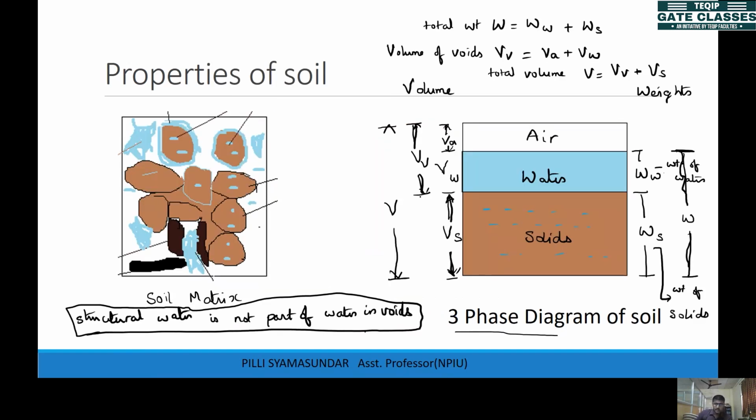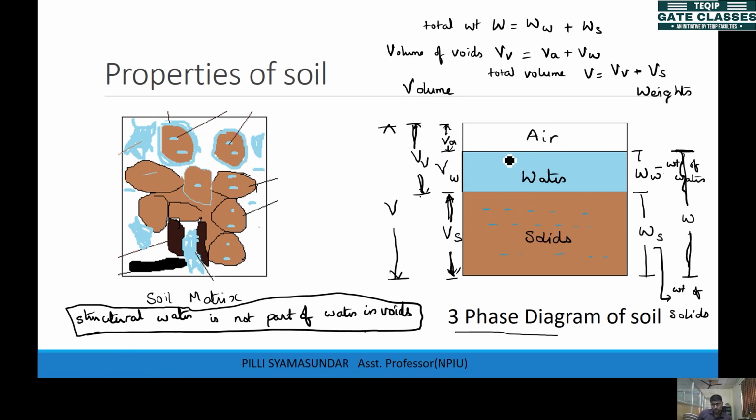This three-phase diagram can sometimes exist as two-phase also. If all your voids are filled with water, there is no air, then you have only water and solids as your phases, which we call the saturated state. And if you dry the soil, if you heat the soil, the water gets evaporated.